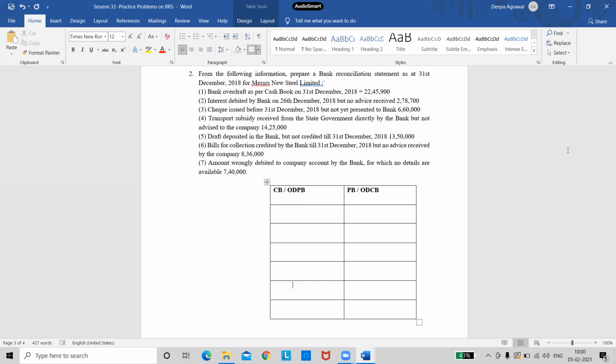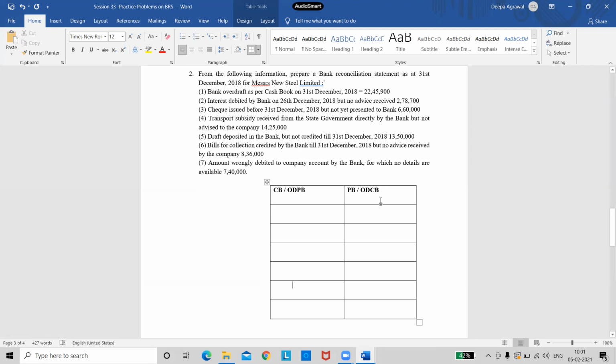Listen carefully. From the following information, prepare a bank reconciliation statement as at 31st December 2018 for Messrs. New Steel Limited. So remember our date is given as 31st December 2018. So we have to consider the transactions which have been recorded before 31st December, on or before. See the first one, bank overdraft as per cash book is given as 22,45,900.